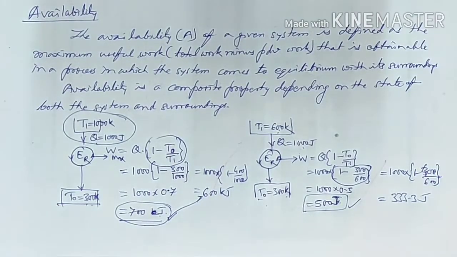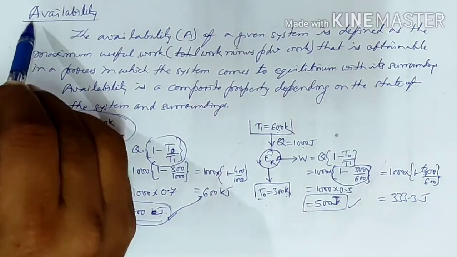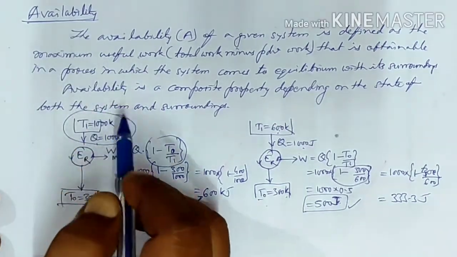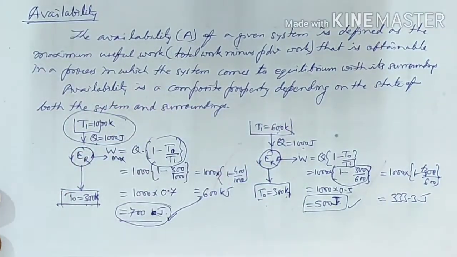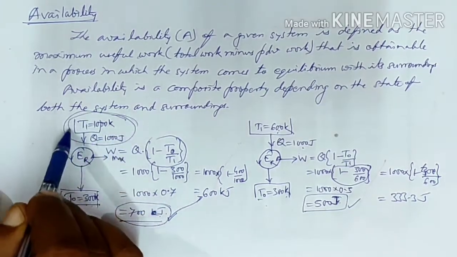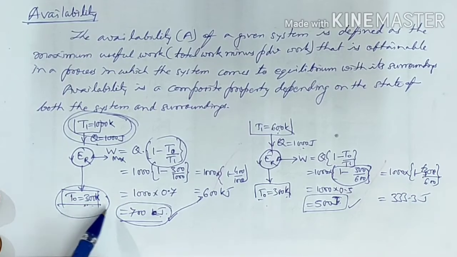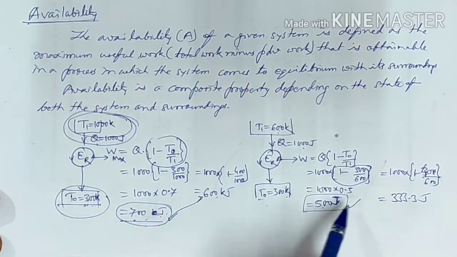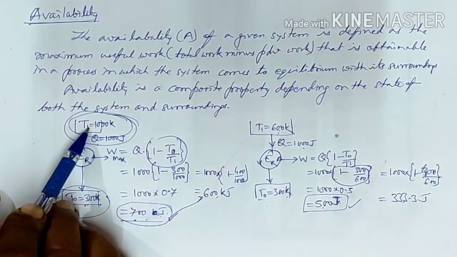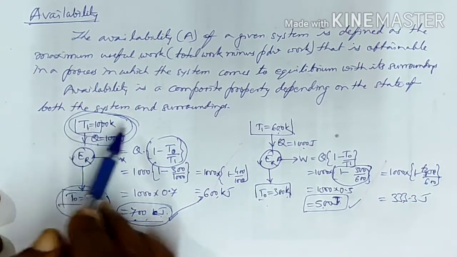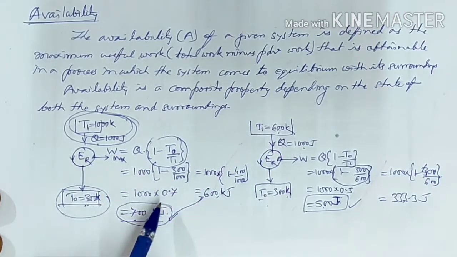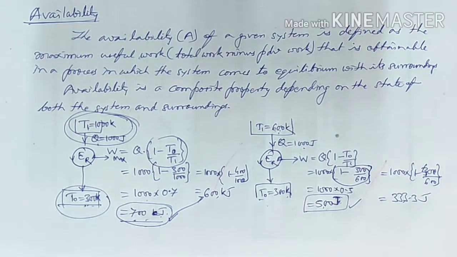So availability, represented by A, is a composite property of the system and the surrounding. If the surrounding temperature reduces or changes, the availability changes. If the system property changes, then also the availability changes. So the availability is basically a composite property.